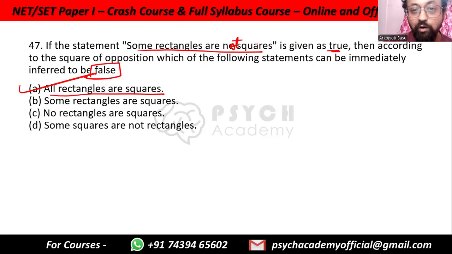But again, if some are not squares, some can be squares. It can be that no rectangles are squares. That can also be true. Some squares are not rectangles.